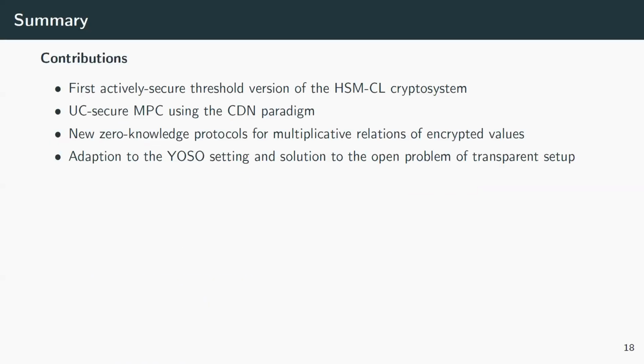So to summarize, we have the first actively secure threshold version of this HSMCL encryption scheme. We have UC secure multi-party computation using the CDN paradigm, where we can choose this prime field that we work on freely. We have a bunch of new zero knowledge proofs, and we adapted everything to the YOSO setting, to make YOSO computation work.